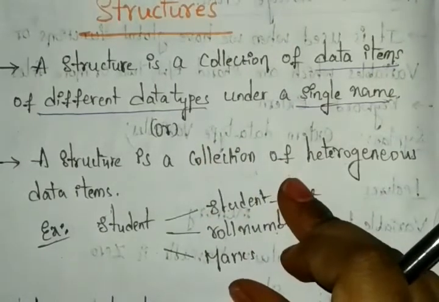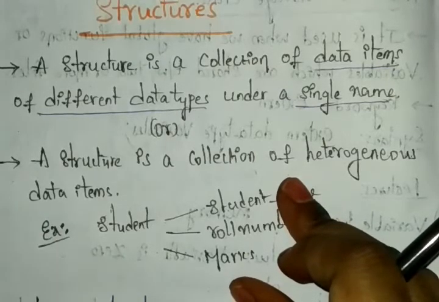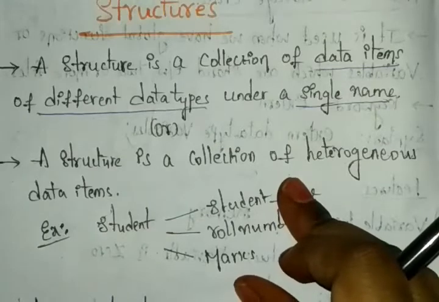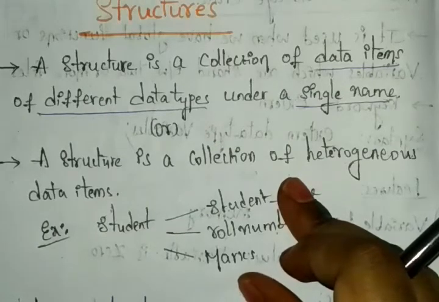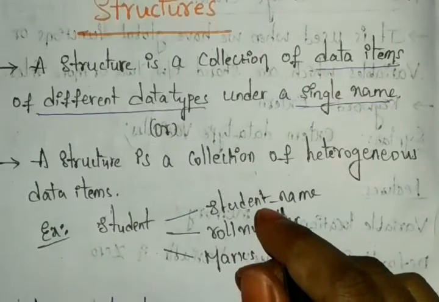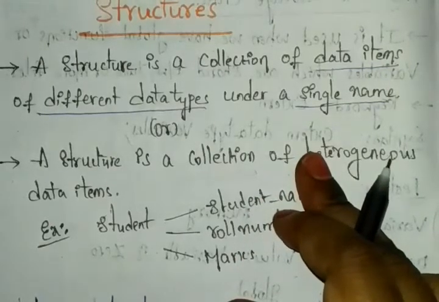So this is not there in our arrays. Whatever drawbacks you have in the arrays, for that case we introduce structures. Here you can choose any example. If you are choosing time, it will have seconds, minutes, hours, milliseconds. And if you are taking a date, it will have date, month, year. Here we can describe one data type in different data type manner.